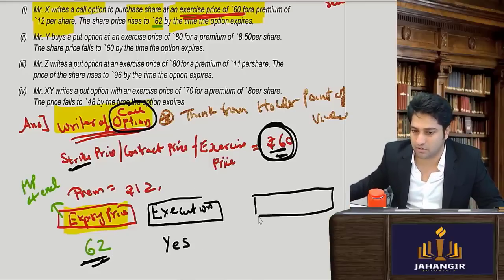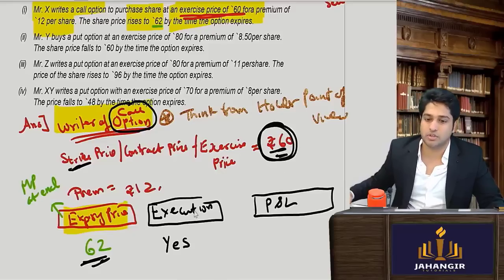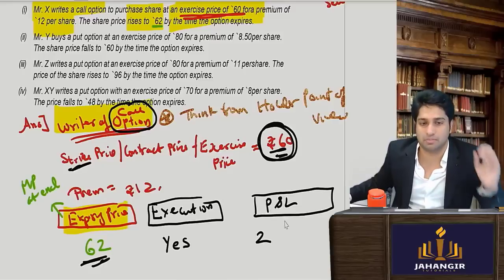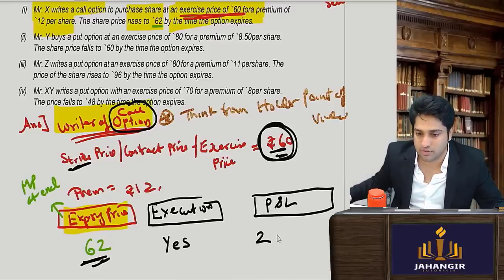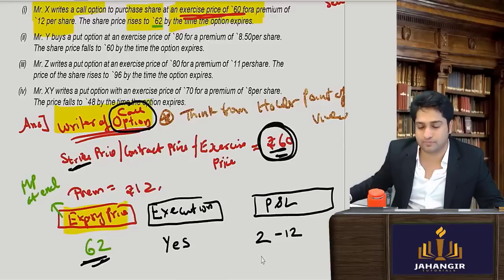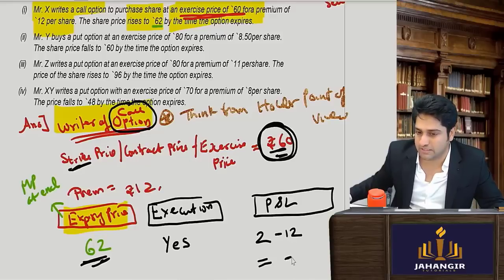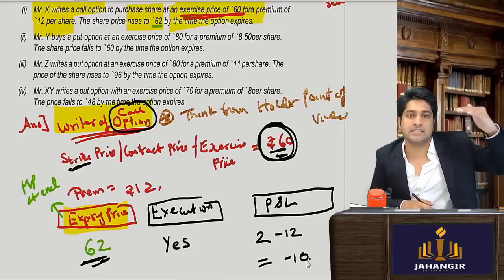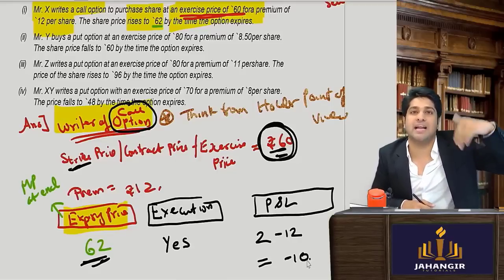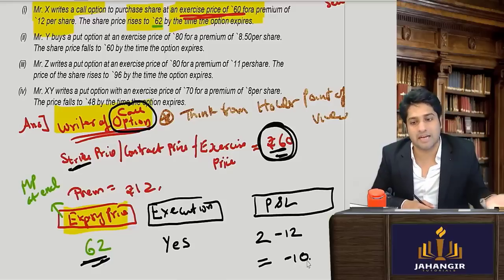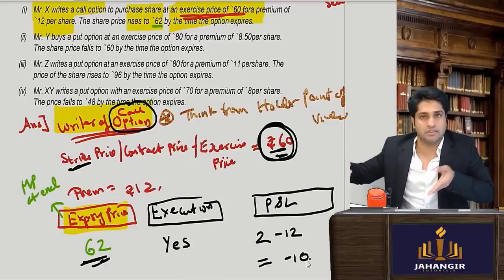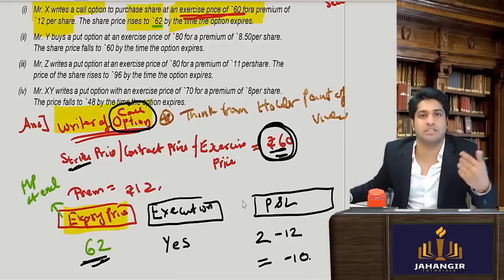Then what will happen to the profit and loss? Let's see. The difference amount is his gain. However, the holder will always have to pay a premium amount. Premium amount is rupees 12. So therefore, it will turn out that the holder has made a loss of rupees 10. Yes or no? 62 की चीज है. He can buy it at 60. Will he buy? Yes, he will make a gain of 2 rupees. But the premium amount was 12. So ultimately, if you net off, you come to know it is a 10 rupees loss.